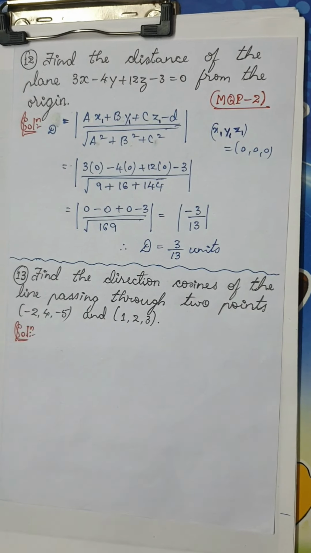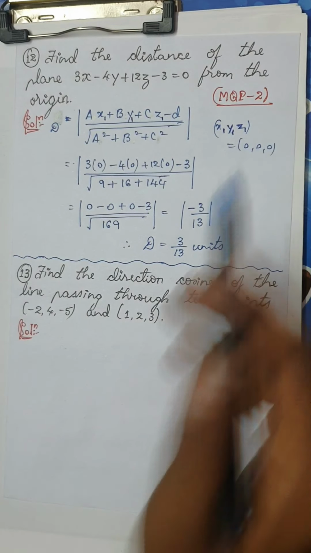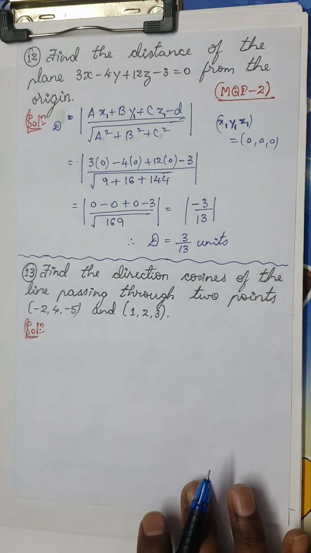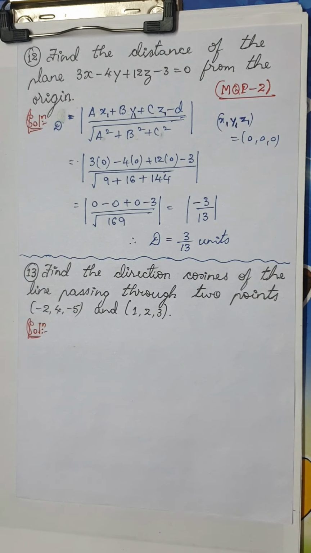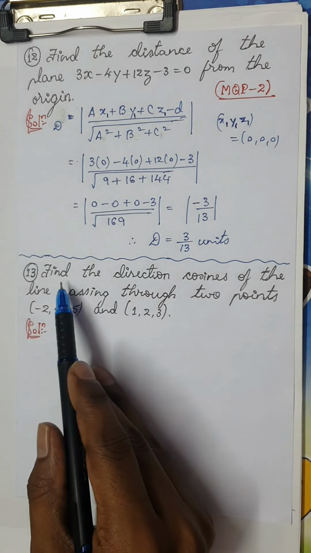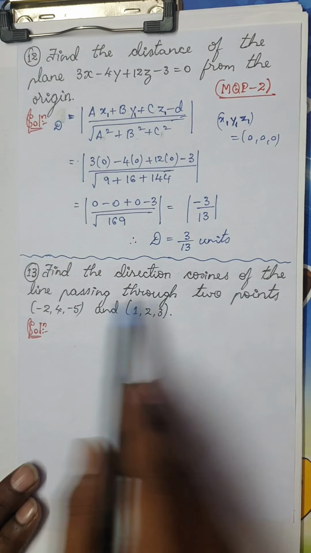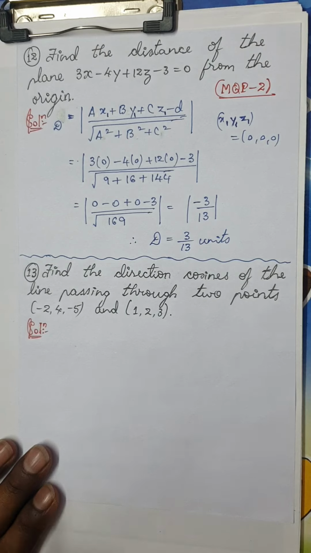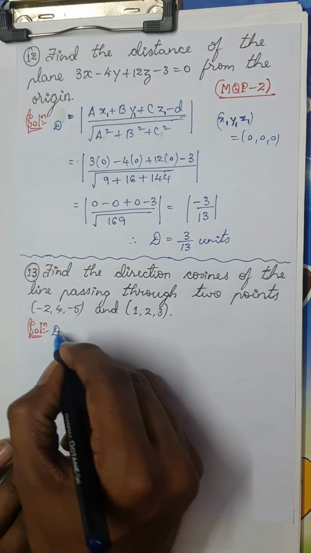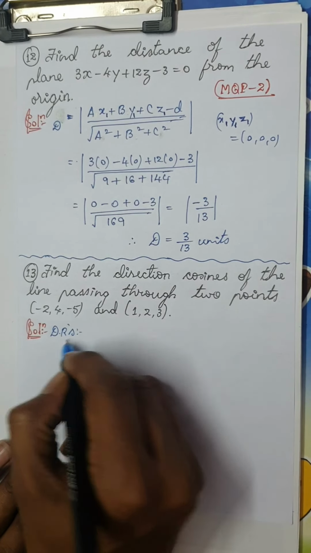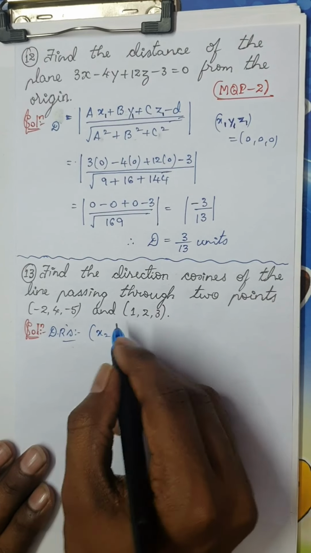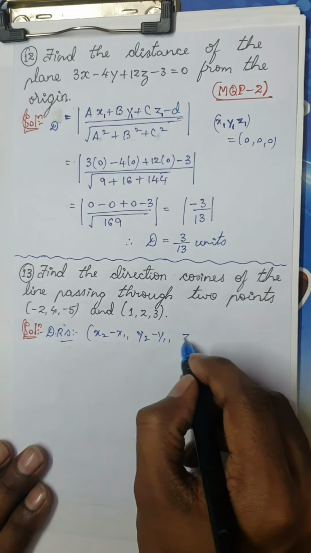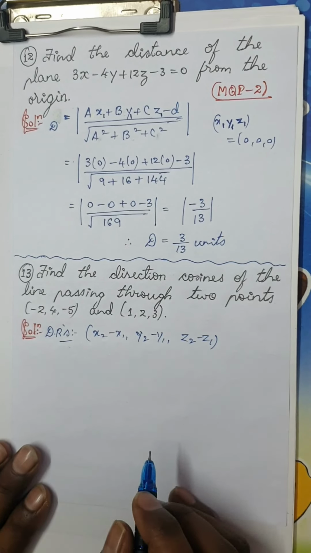Okay, very simple question. Since this question is asked in the second model question paper, you can guess that this question would be asked this year. Now going on to the next question. Find the direction cosines of the line passing through 2 points. Whenever they give you 2 points, first we have to find the direction ratios. Direction ratios are given by x2 minus x1, y2 minus y1, z2 minus z1.